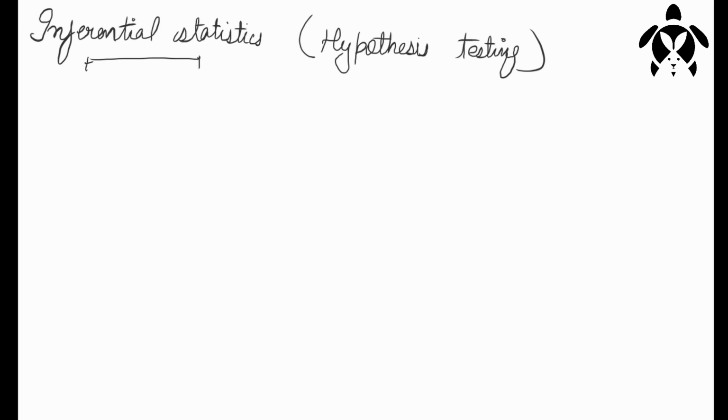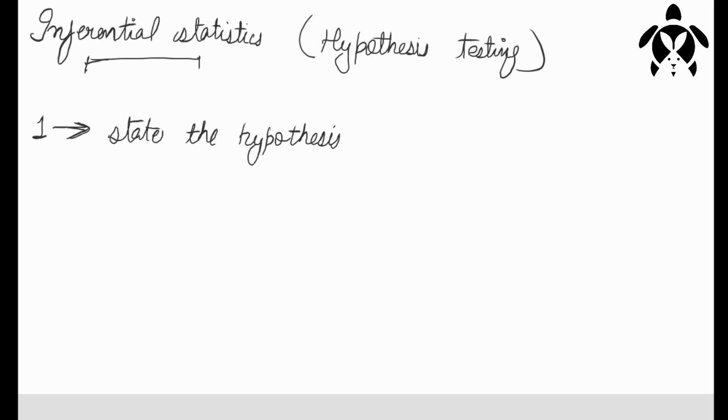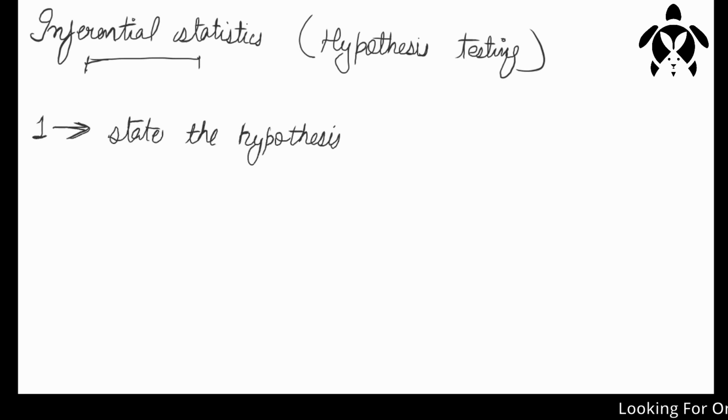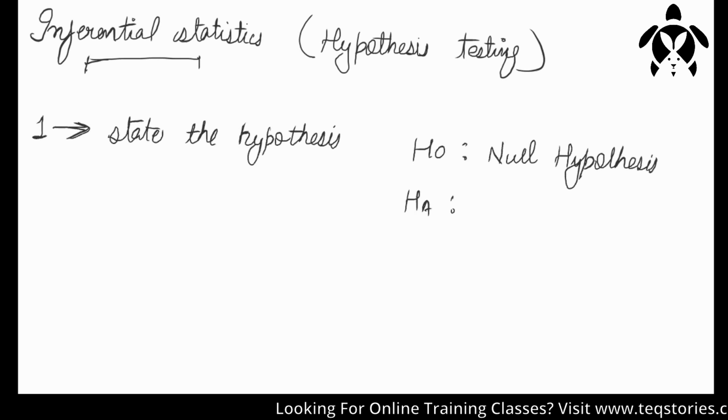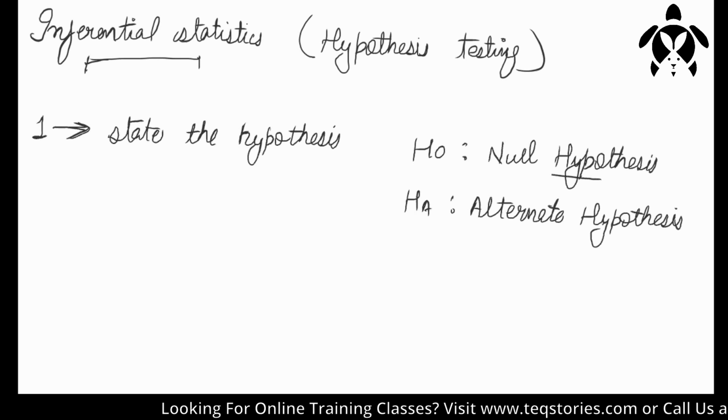So before getting an output, whatever assumption they are making, whatever inferences they are taking, that is known as a hypothesis. We do hypothesis testing to check whether the hypothesis we are creating is correct or not. Hypothesis testing is conducted in some process. In the first step, you will state the hypothesis. Hypothesis is divided into two parts, H naught and HA. H naught is the null hypothesis. HA is the alternate hypothesis.